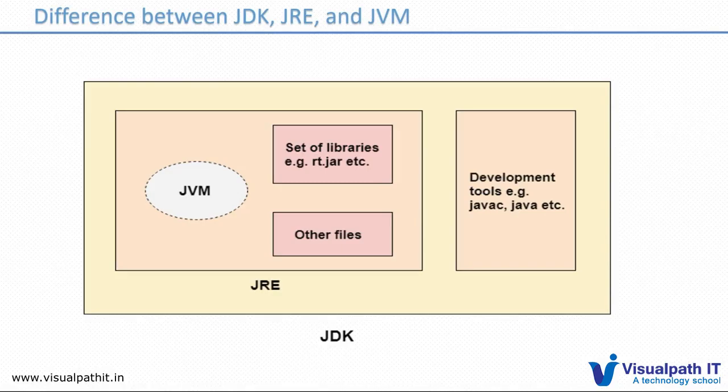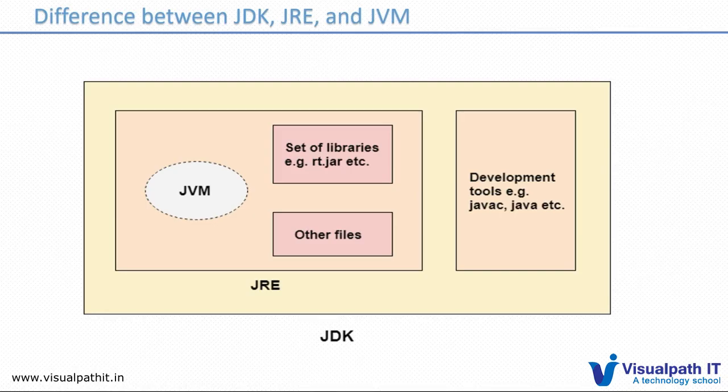This is the typical architecture for the JDK. Usually the JDK will contain the JRE, and the JRE will contain the JVM. The JVM does not physically exist, while the JRE exists physically, with the library files and all that come under the JRE, and the JDK also physically exists.